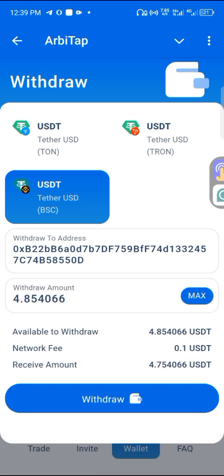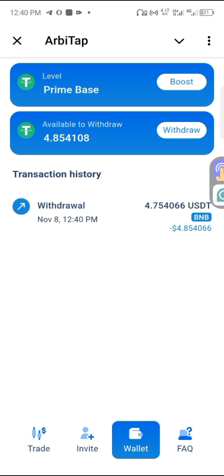So the amount I'm going to withdraw now is 4.85. Okay, here's the network fee, which is 0.1. So the amount I'm going to receive is 4.75. So let's place the withdrawal.